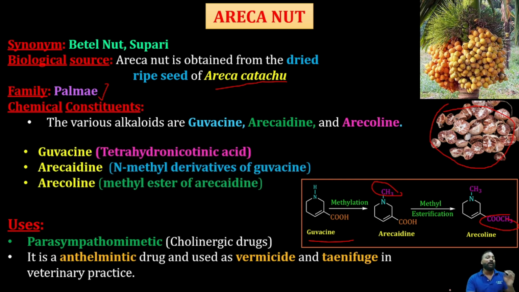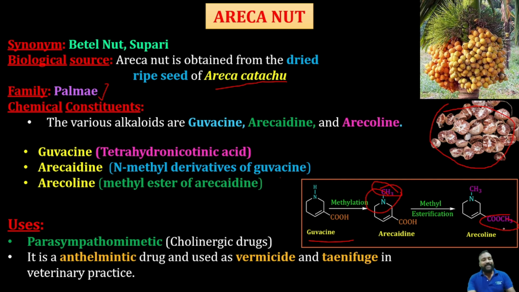Coming to that, what are the chemical names of these secondary metabolites in the areca nut? Because sometimes they ask based on the chemical name also. Guvacine is known as tetrahydronicotinic acid, whereas arecaidine is the N-methyl derivative of guvacine. And arecoline is the methyl ester of arecaidine, because here we performed esterification, so the end product will be the methyl ester of arecaidine.